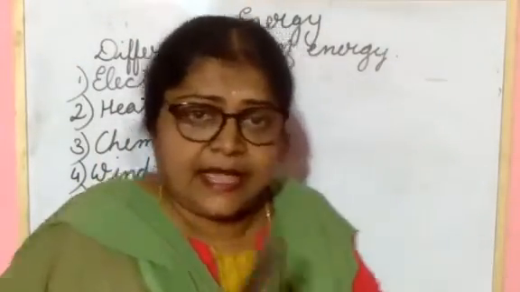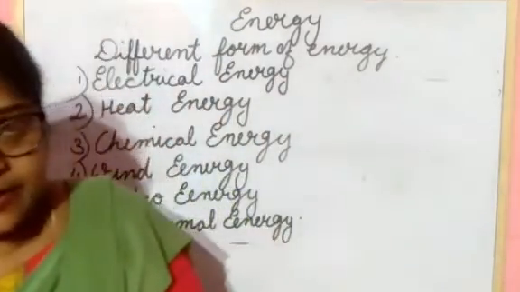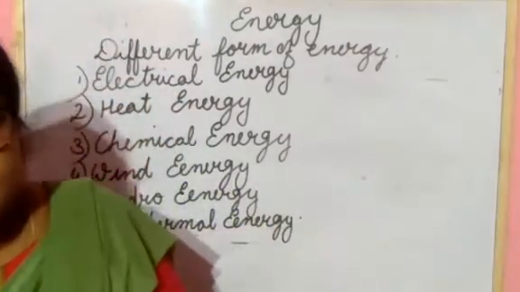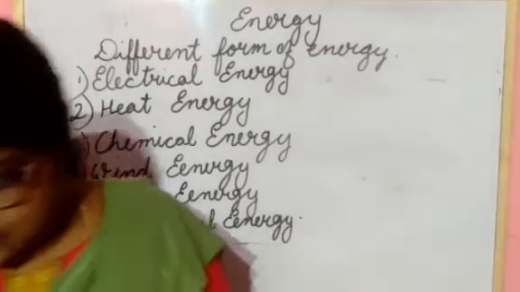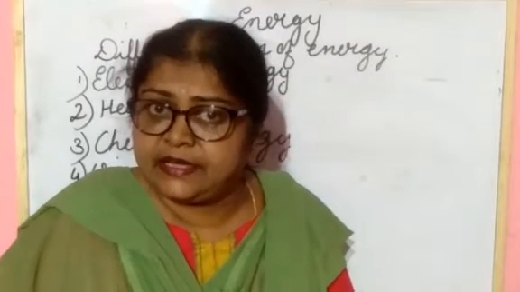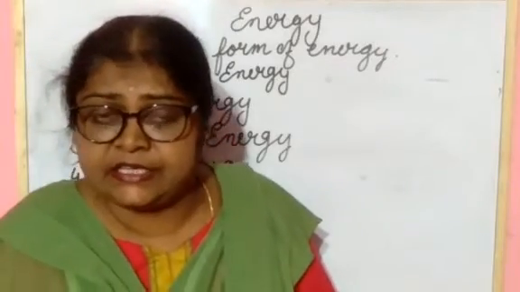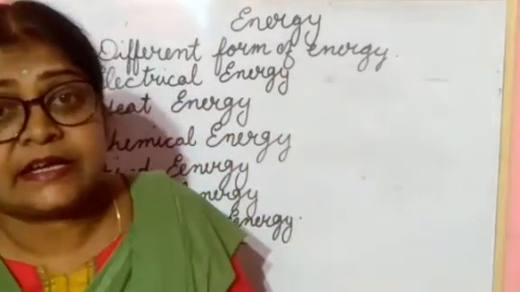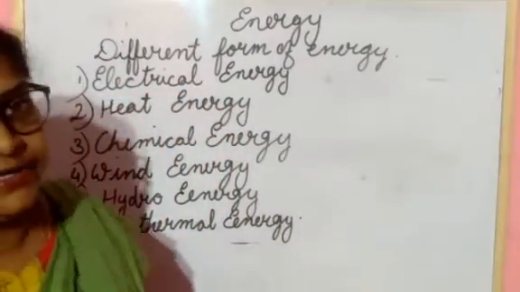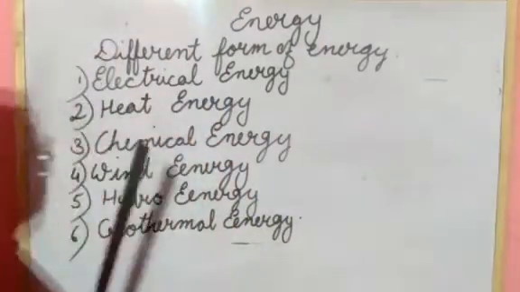Besides this, you have seen in your home heat energy as well: iron, heater, room heater, electric heater. All these are what? All these are heat energy. Understood?